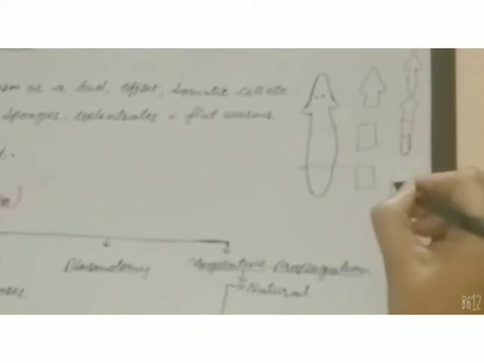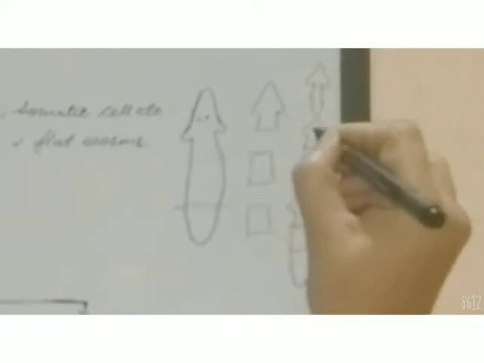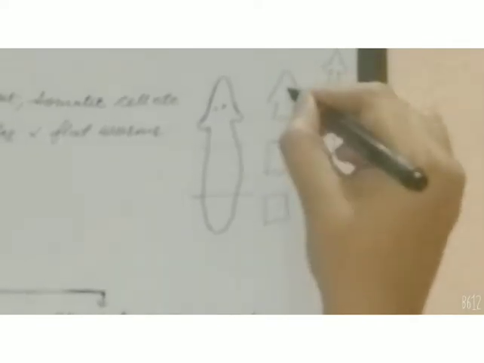You can see here, the last part will be developed and it will complete the whole organism. In this way, we will get 3 new individuals. So it's a form of asexual reproduction, which is called regeneration.